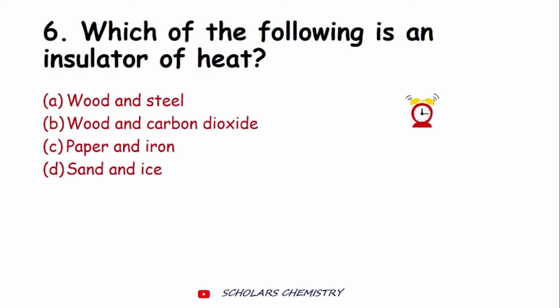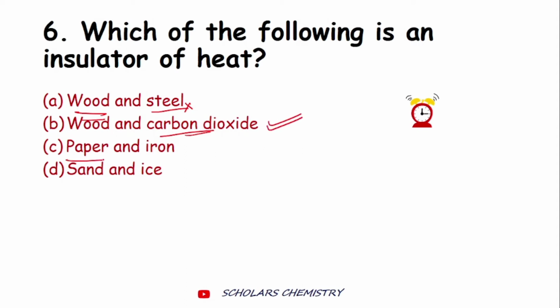So the correct answer would be, which of the following is an insulator of heat? Is wood an insulator of heat? Yes, of course, wood is an insulator. What about steel? Steel is not an insulator. Steel is a conductor of heat. And carbon dioxide, is carbon dioxide a conductor of heat? Carbon dioxide is also not a conductor, so this would be the answer.